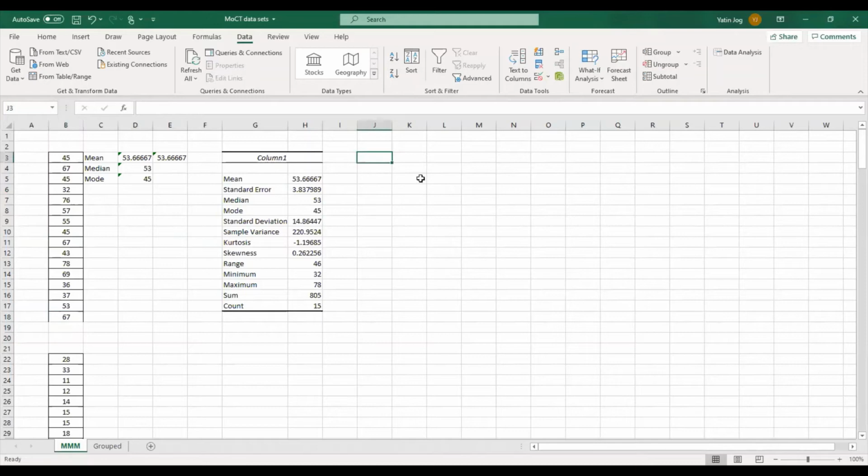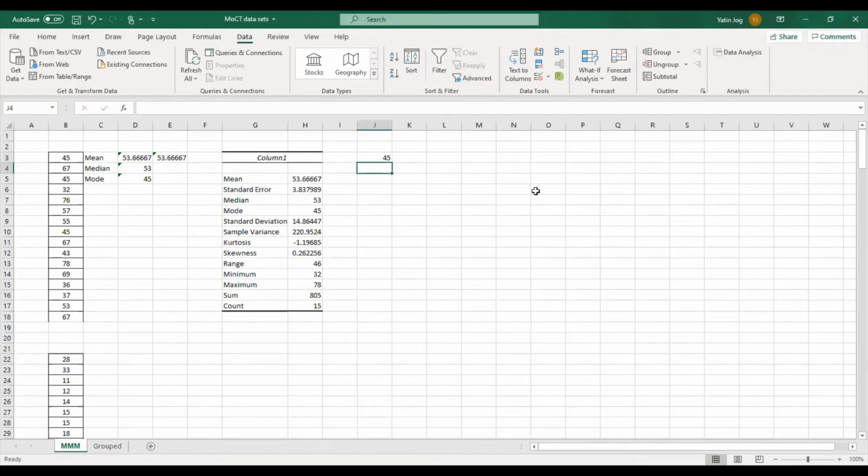If I go for the normal MODE function and supply this data set, it will give me a simple mode, 45. If I have multiple modes, 45 and 67, it gives the lowest value of the available mode values.